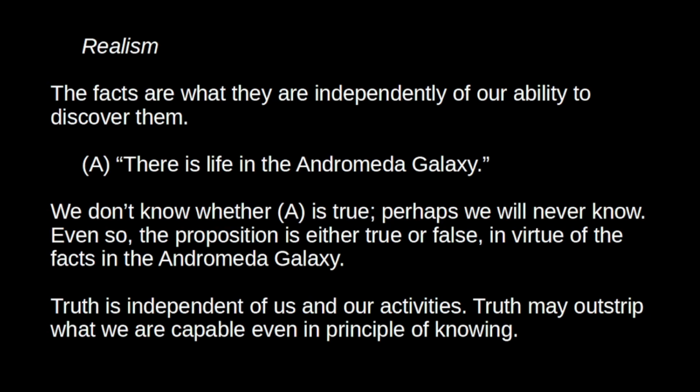So correspondence theory is usually associated with a kind of epistemic realism, right? The truth is independent of us and our activities. The truth may outstrip what we are able to know. If we're lucky, we can discover some of the truths, but there might be some truths that are just beyond our ability to discover. I mean, this is fairly commonsensical, but we will see in later videos, if I ever get around to them, that there are many theories of truth which are going to challenge this kind of realism.